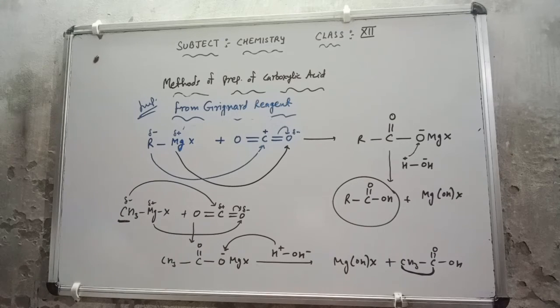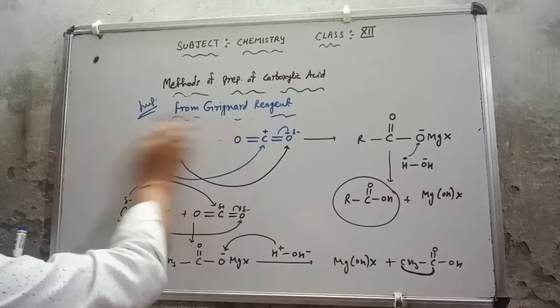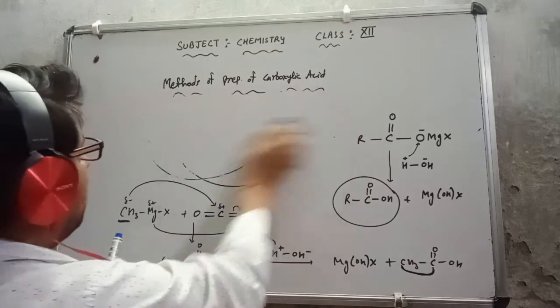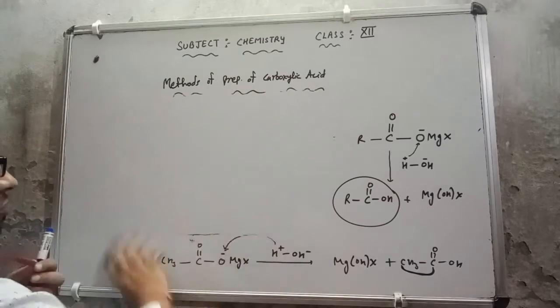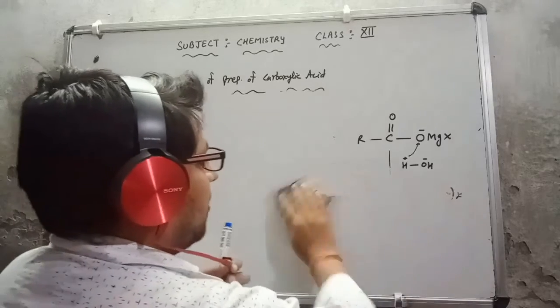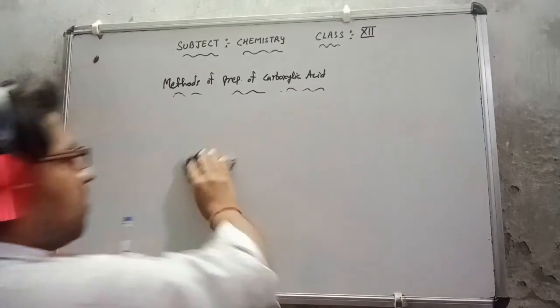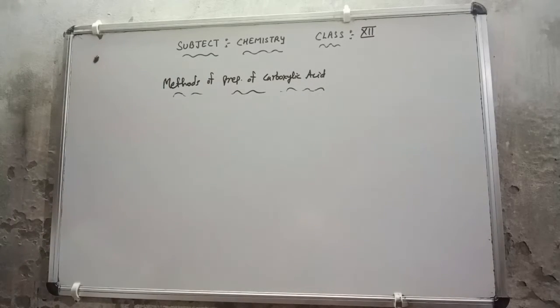Now I will show you one more way of getting the carboxylic acid, from haloalkane. Suppose I have a haloalkane, because lots of times they ask this in conversions. The way I am discussing with you, there are 2 ways available here.